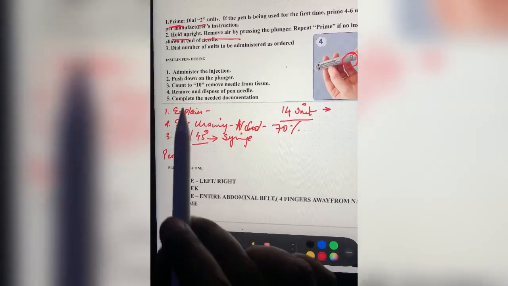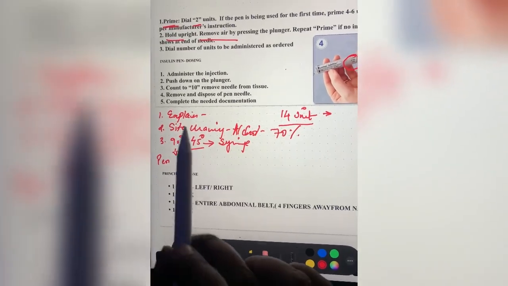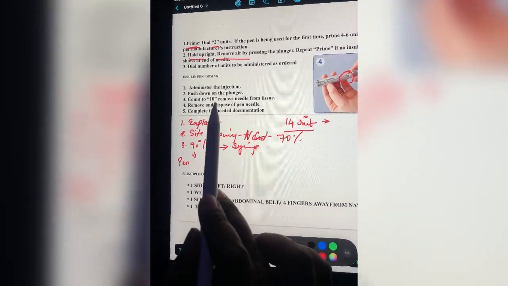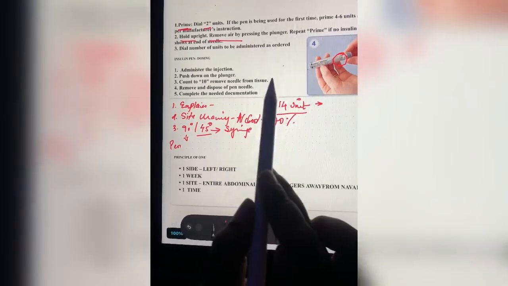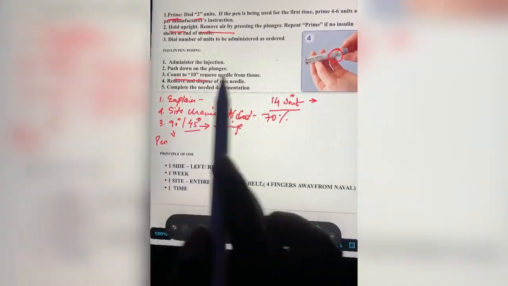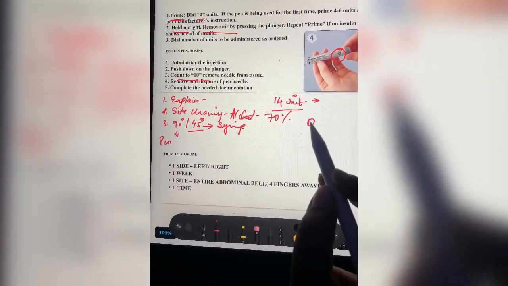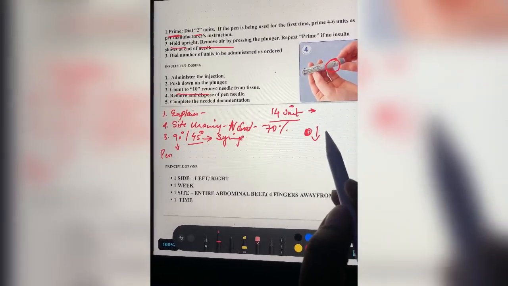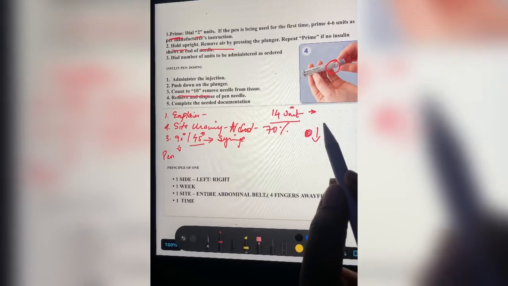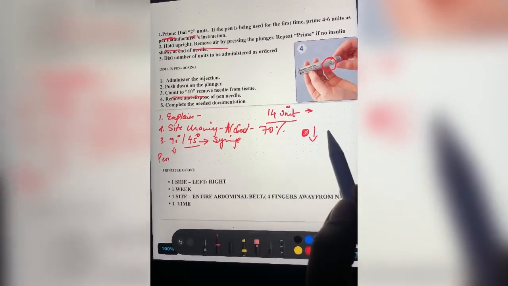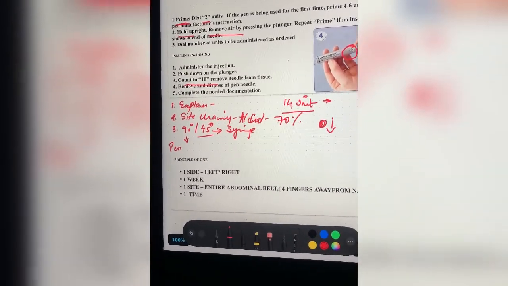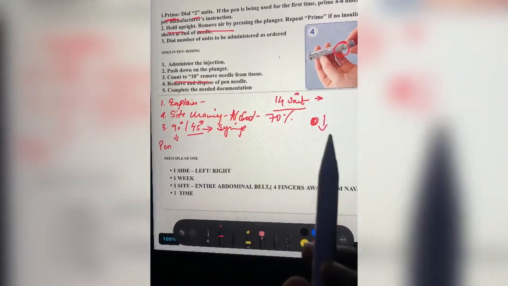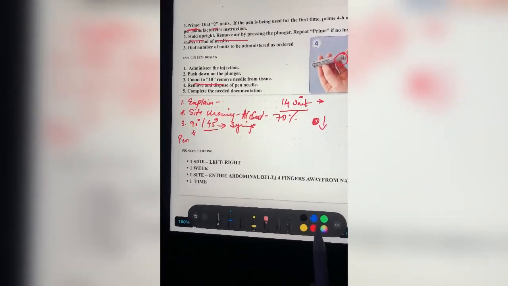After giving it, let the needle stay inside the tissue for the next 10 seconds, and you need to count those 10 seconds, so that the insulin gets absorbed directly into the tissues and does not come out, so as to avoid wastage of the insulin.